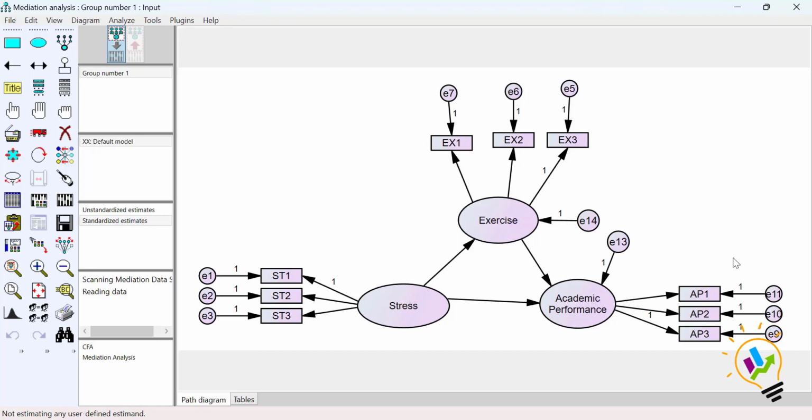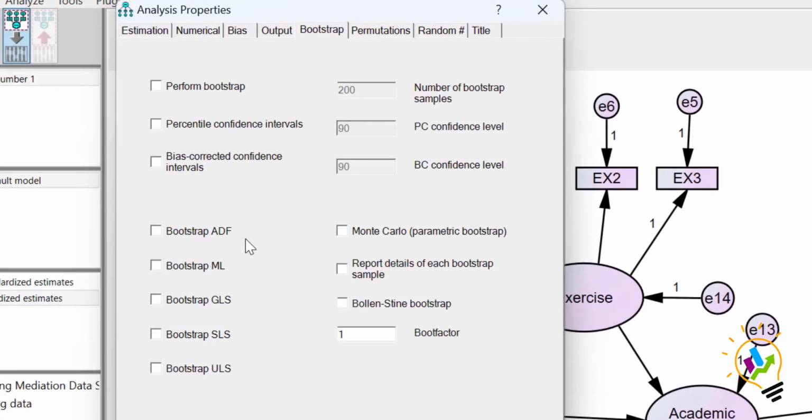Before starting the analysis, small settings need to be done for bootstrapping purposes. For that, you need to click this button, which is called analysis properties. Now in this analysis properties, we must select bootstrap. In bootstrap, we must select perform bootstrap. The sample is 200 here. You make it 5000. Next is bias-corrected confidence interval. We'll make it 95%. And you can select this bootstrap ML. So these 3 important settings must be done.